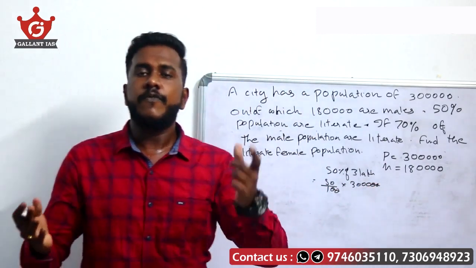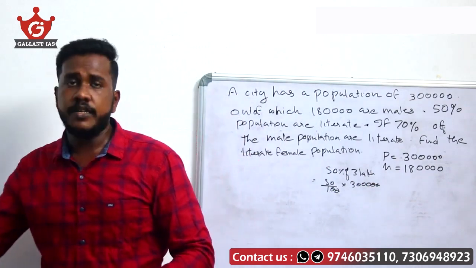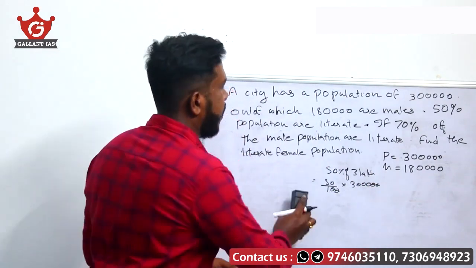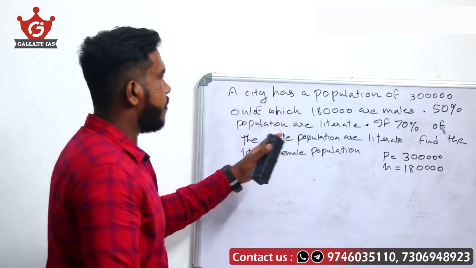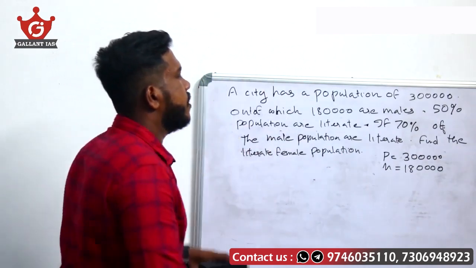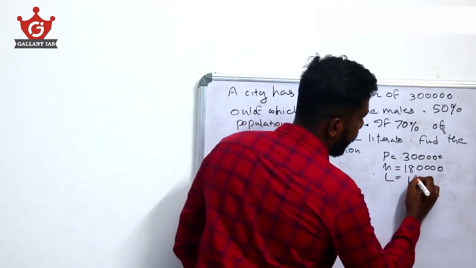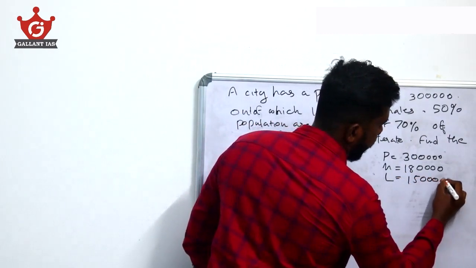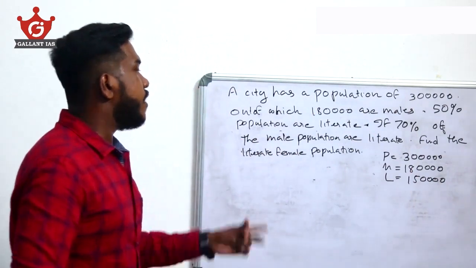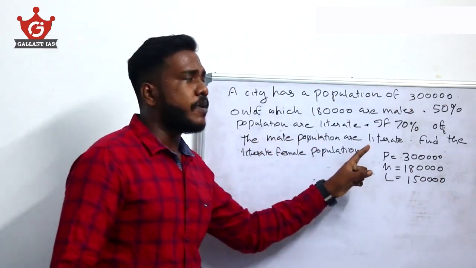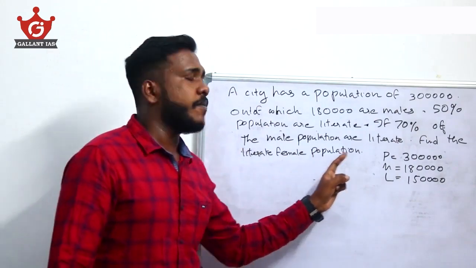We already know 50% of any quantity is half, so 50% of 3 lakh is 1,50,000. So the total literate population, let it be denoted by L, is 1,50,000.